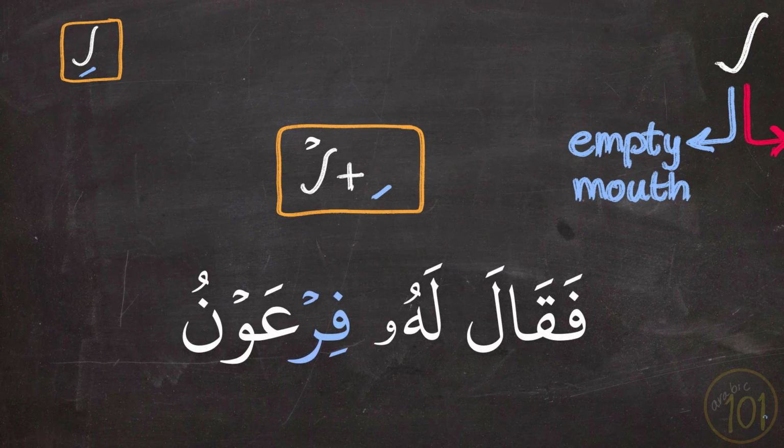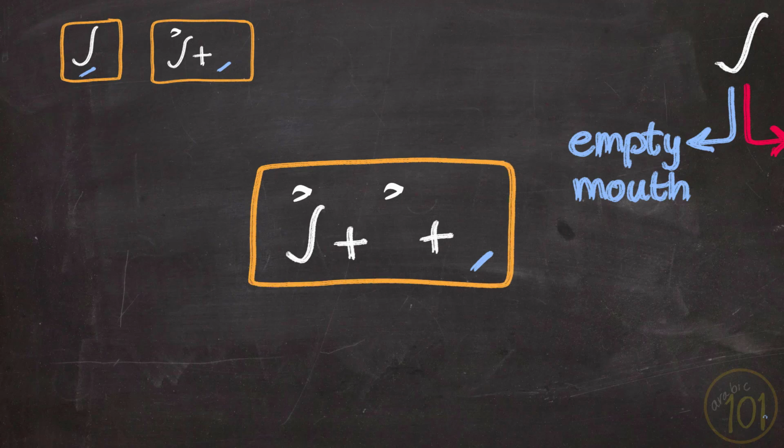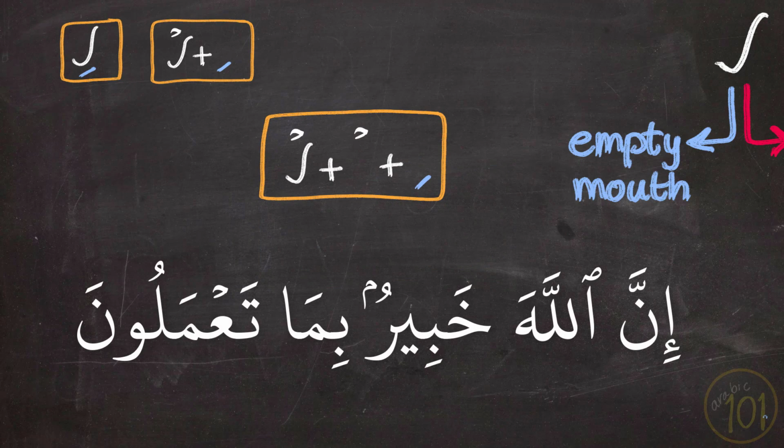فَقَالَ لَهُ فِرْعَوْنُ. Here in this example, the ra has sukun, but before it the fa has kasra, and that's why we say Fir'aun. And if the ra had sukun and the letter before it had sukun, and before that letter there is a letter that has kasra, then in this case you will also pronounce the ra as empty mouth, like in this example. Now here we notice that the ra has tanween dhamma on top, but if you stop at it, this dhamma will disappear and the ra will then have sukun. So this is how you would read it if you stop at this word.